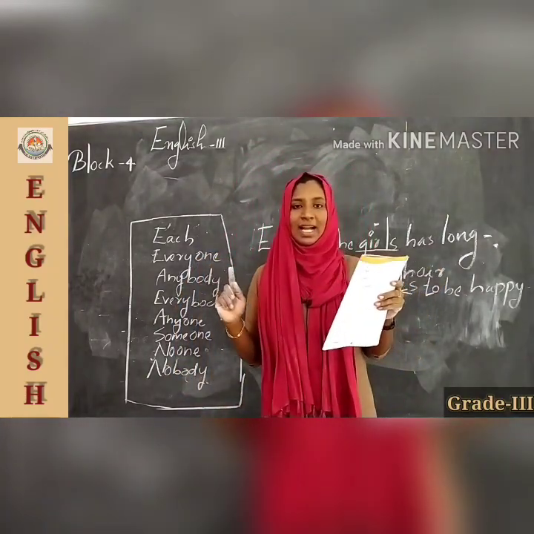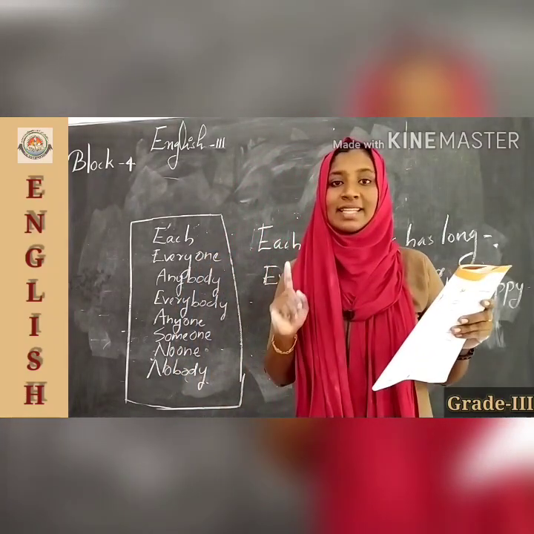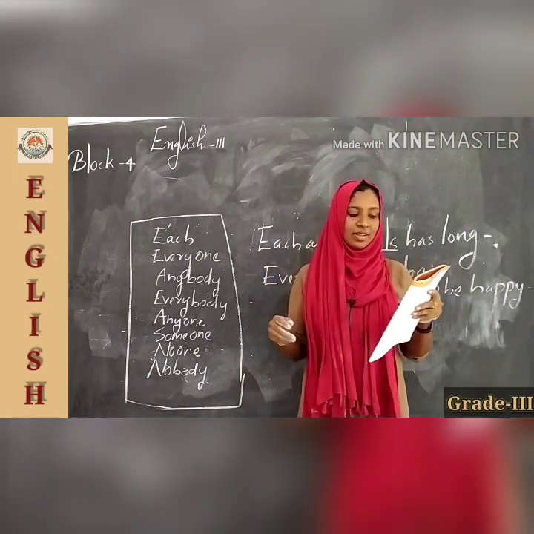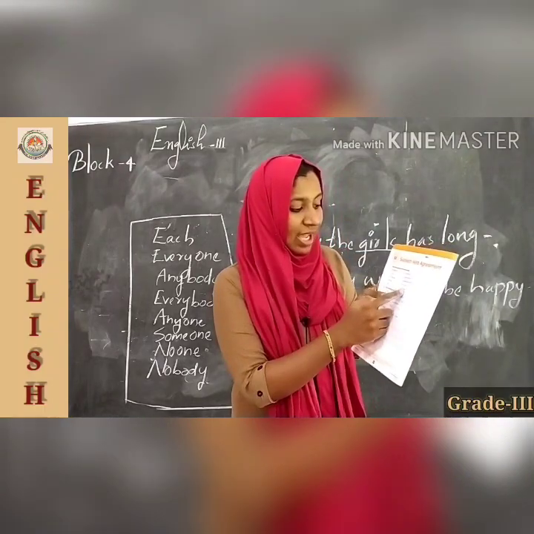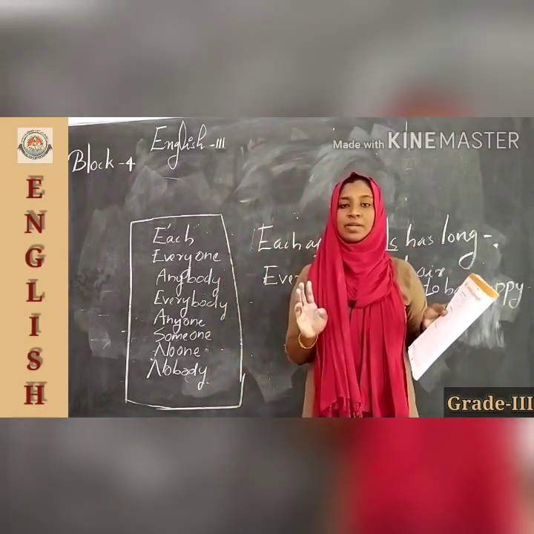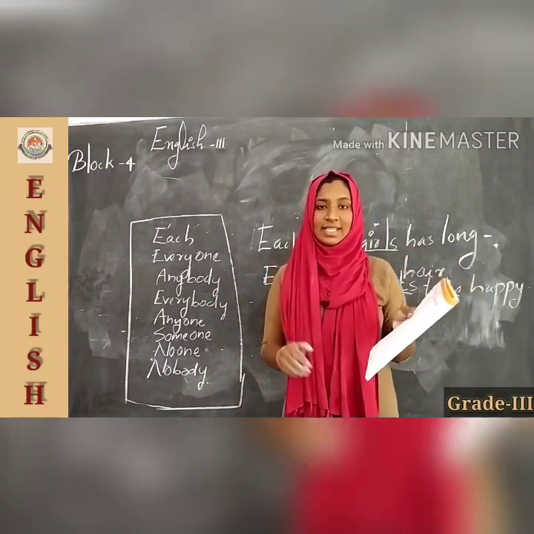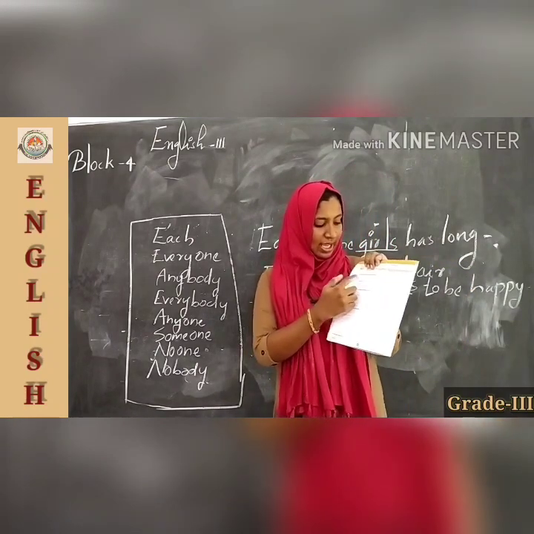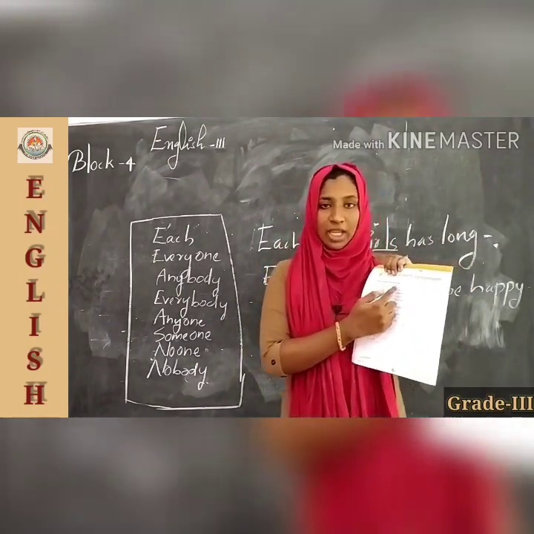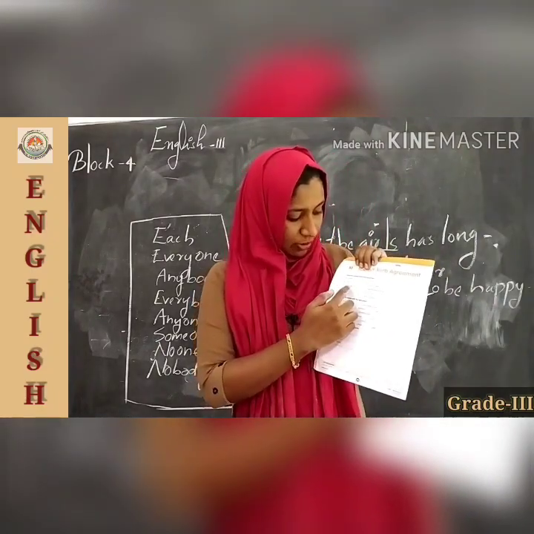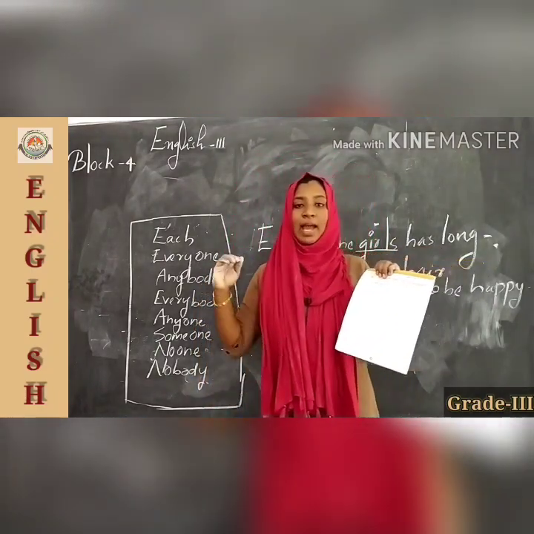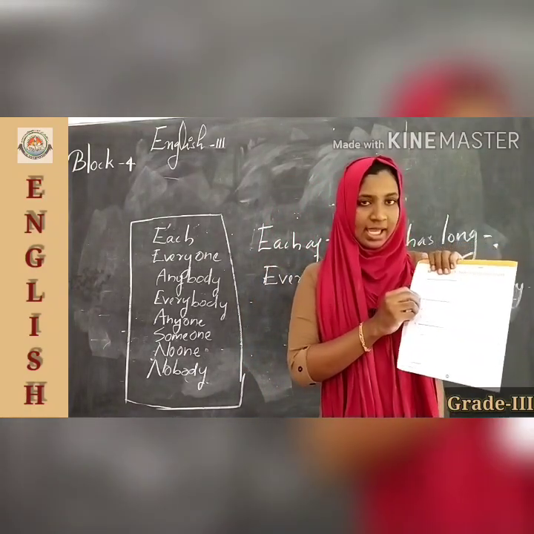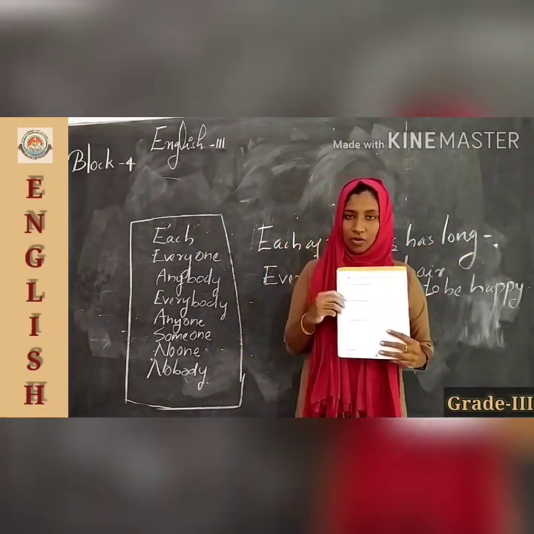Then all the kites. All the kites is a plural word. So yes, fly in the sky. The verb is also plural. Is it clear? So the first one, the girl goes to school, and the second one, they bring food, and the third one, all the kites fly in the sky. And the remaining D and E, you have to do as homework.